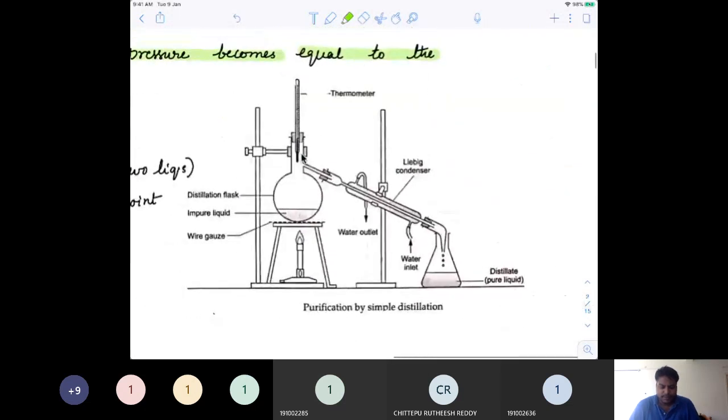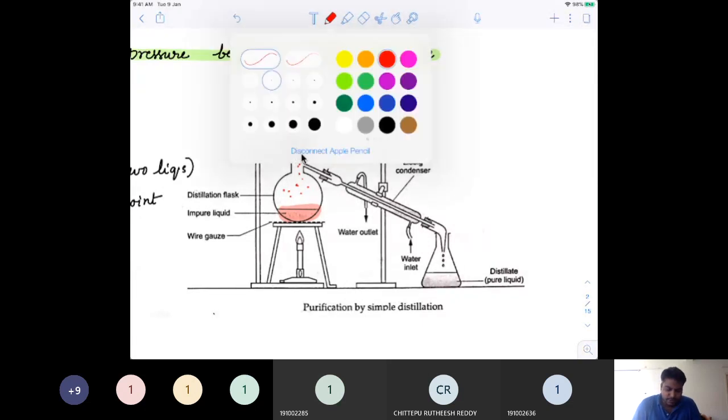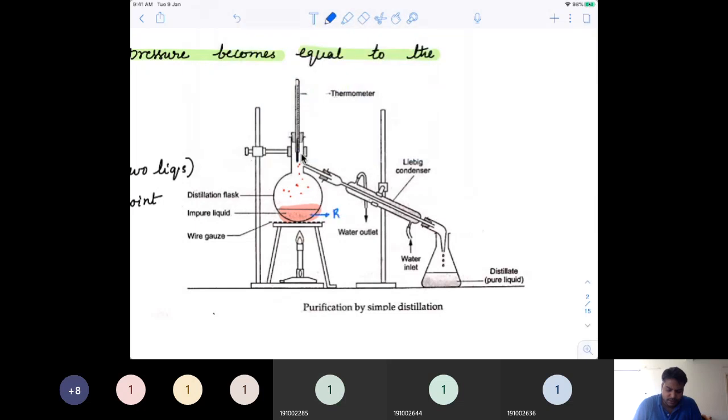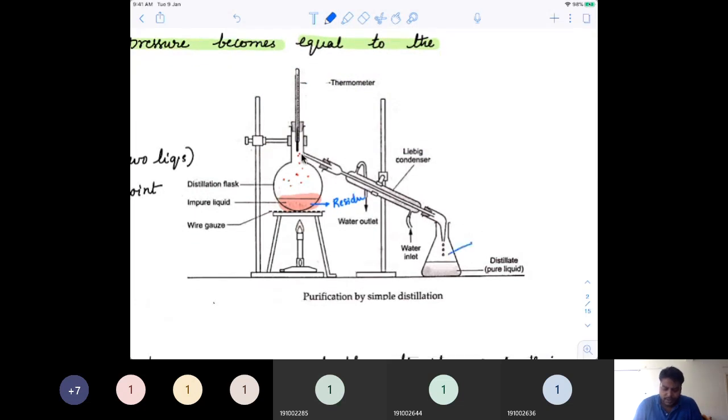See what might happen in simple distillation. You take an impure liquid, heat it and let it boil. As you start boiling, most of the vapors will start coming out. The one which has the higher boiling point will remain in the solution, and that which remains is usually called the residue. The vapors which are collected and condensed are called the distillate. So that is the basic idea behind distillation.